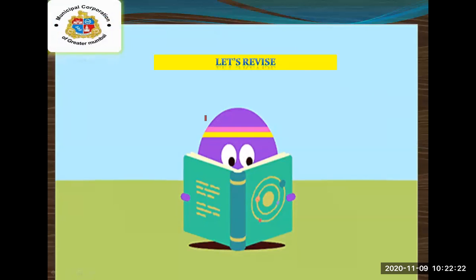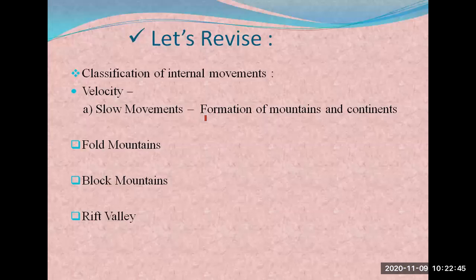Now here we are going to revise what we have learned from day 1 of this lesson, means from part 1, part 2 and part 3. Everything we are going to revise, and then we are going to evaluate our knowledge. Yes, students?